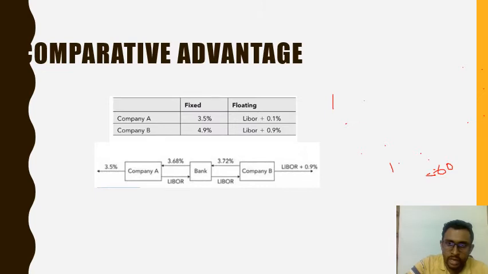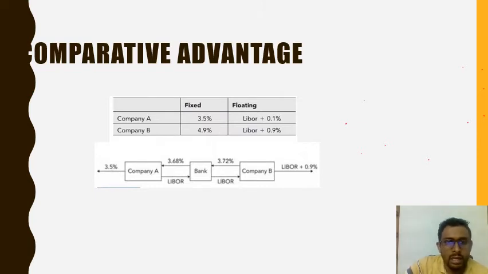How we make this 0.6% depends upon how we apportion the profit. Here I want to apportion the profit equally between company A and company B. So this is the arrangement I will make. It is pretty straightforward.